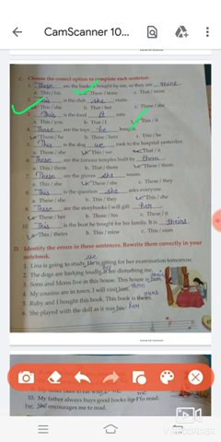This is the food it eats. Blank are the toys blank bought. Those are the toys he bought. Option A is right. Blank is the dog blank took to the hospital yesterday. So option B is right. This is the dog we took to the hospital yesterday. Blank are the famous temples built by blank. Option C is right. These are the famous temples built by them.